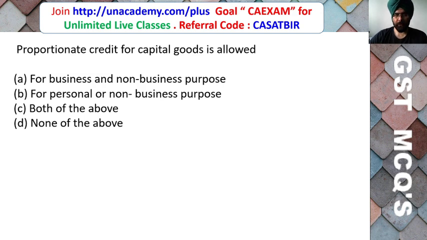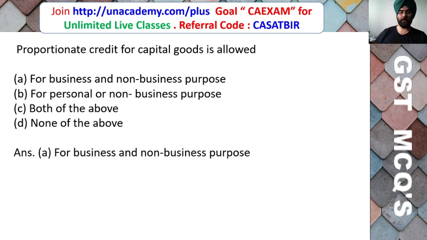Proportionate credit for capital goods is allowed for business and non-business purpose, for personal or non-business purpose, both of them, or none of the above. So we have discussed in detail how input tax credit has to be claimed on capital goods. You can refer to my lecture which is available on unacademy.com. So friends, here the correct answer is A, that is for business and non-business purpose.